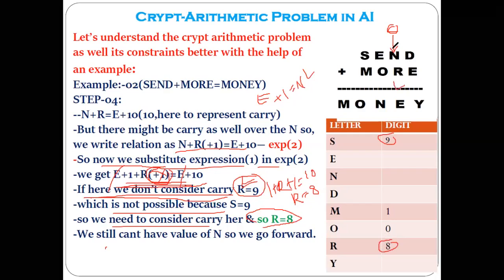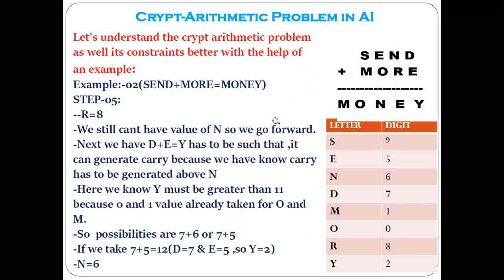We still don't have the value of N here. So let's move forward. We have got R equal to 8. Now let's see what is remaining. Here we now have remaining D plus C equal to Y. Next we have D plus C equal to Y.